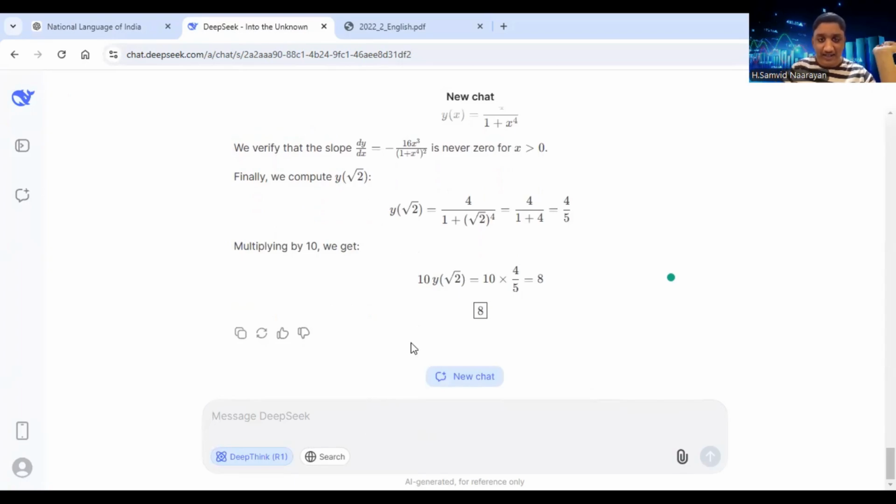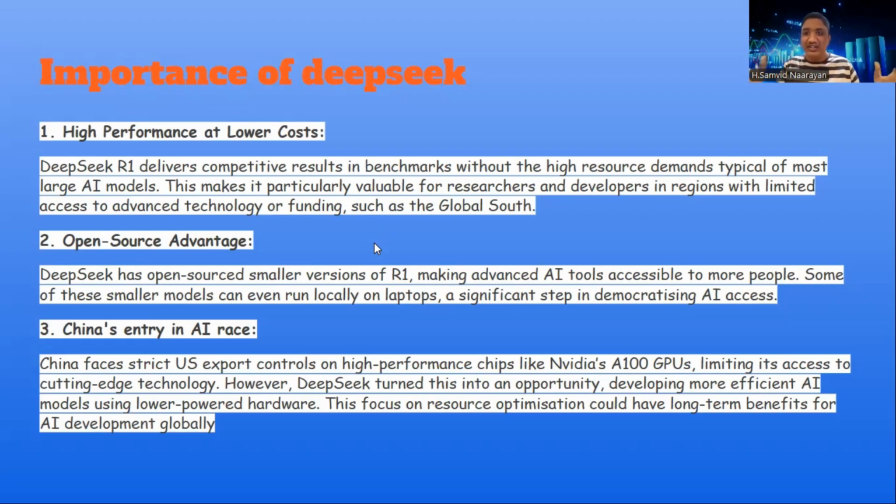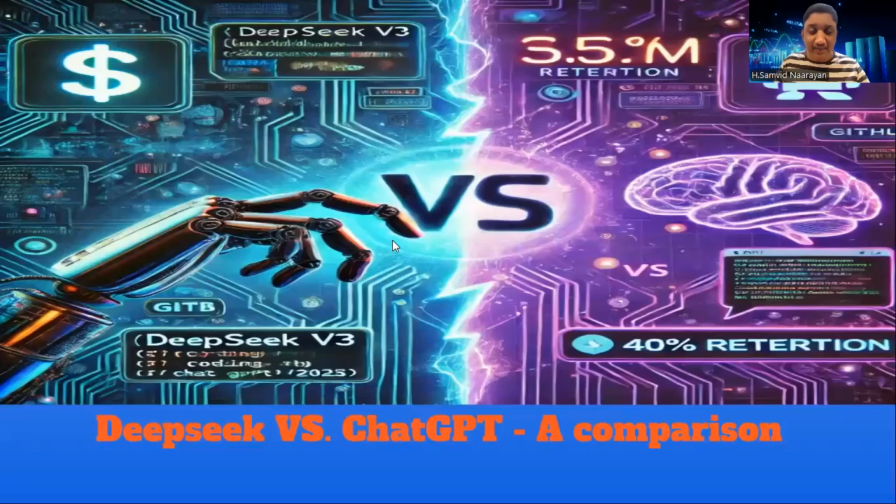So having drawn a comparison with three questions keyed in, and also the responses have been compiled, let's go back to the PowerPoint presentation, and let's go through the further comparisons and of course the impact of DeepSeek, right? So this was something that I read in an article. So let's see some more comparisons between DeepSeek and ChatGPT.